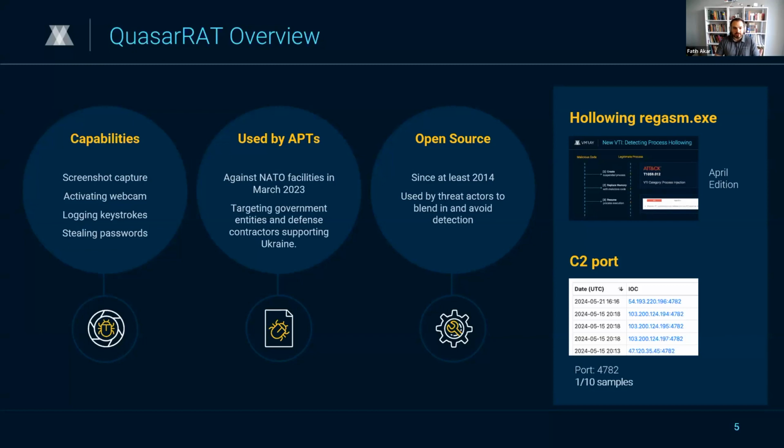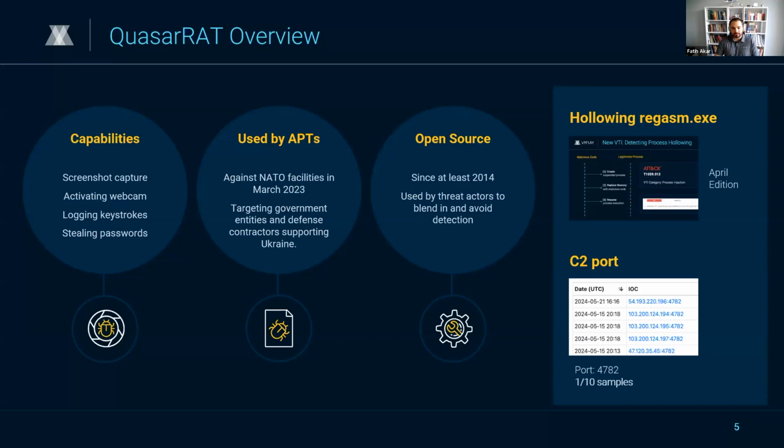QuasarRAT has been used against NATO facilities in March 2023, targeting a lot of government entities and defense contractors supporting Ukraine. And definitely it uses a lot of evasion techniques like process hollowing. The process hollowing technique involves using Windows APIs such as WriteProcessMemory, VirtualAlloc, and VirtualProtect, which we covered in last month's update, where we shipped a VTI for detecting all of these. So these detection updates are staying pretty relevant to the threats that we see out there.